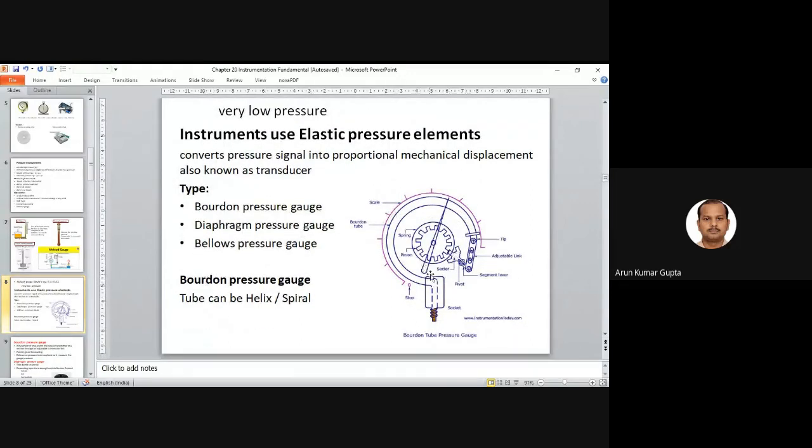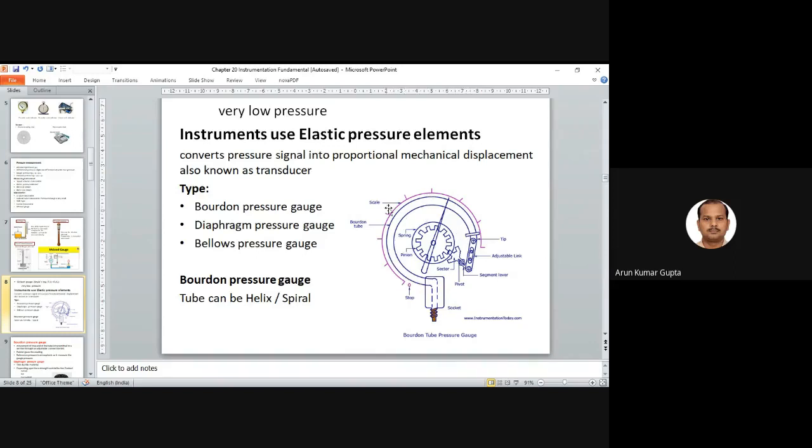In all these arrangements we are using elastic properties. Elastic properties mean when you stretch it, it will stretch, and when you release the pressure, it will come back to the original shape. Take the Bourdon pressure gauge. In the Bourdon pressure gauge, we have a tube, which can be a helix or a spiral. So we have this kind of tube, right?